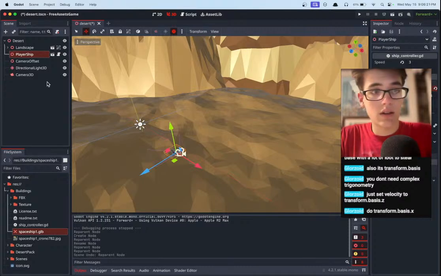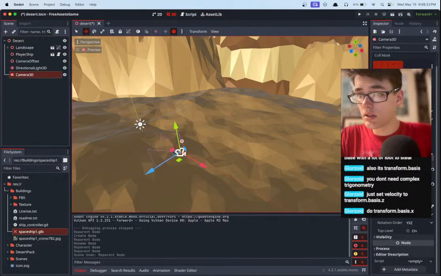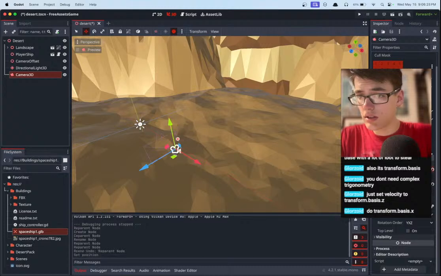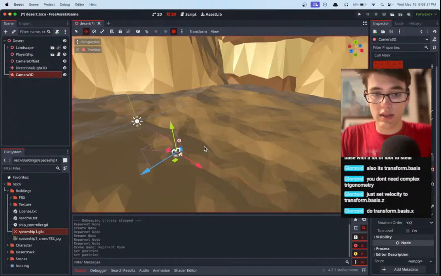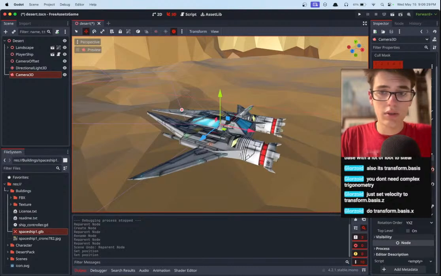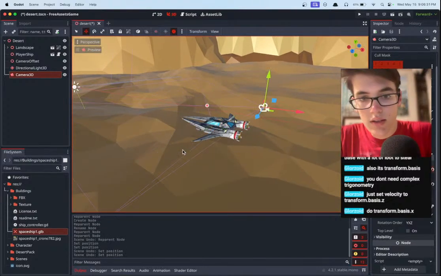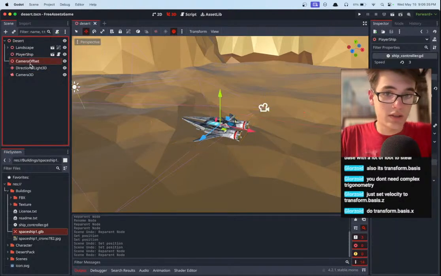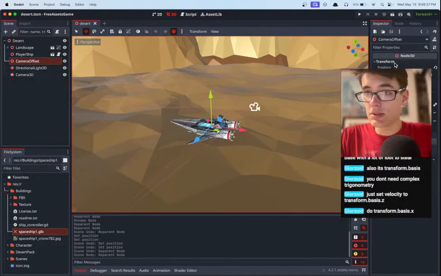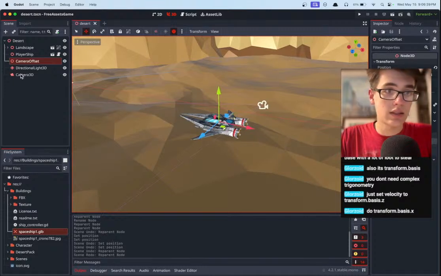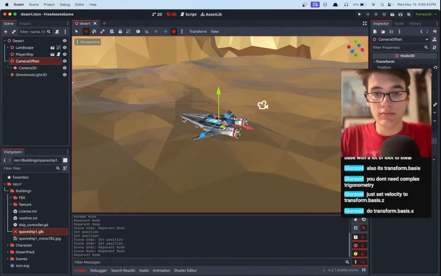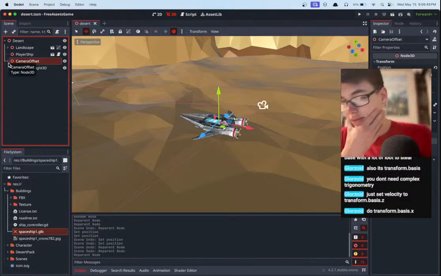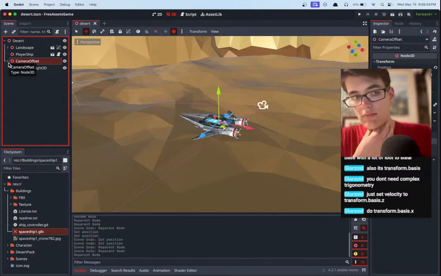So it's just like that. No, not the Camera3D, dang it. Okay, we want the Camera3D to not be the player ship's position, but we want the camera offset to be the player ship's position, which it is. So then we put the Camera3D in the camera offset, and now, behold, that should help us. Does that help us? I think so.